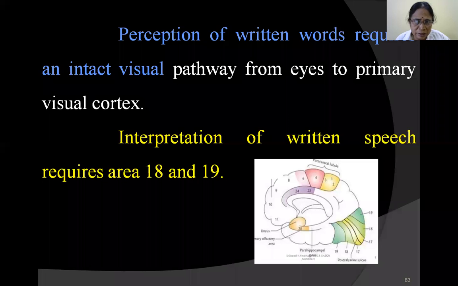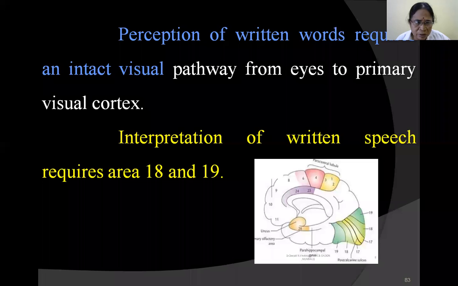Interpretation of this written speech requires Exner's area, number 10, and this also travels along 18. First we visualize with area 18 and area number 17. It goes to interpretation areas 18 and 19, then to the angular gyrus, area number 39, and from there to Wernicke's area, and the coordinated effect of Wernicke's area and angular gyrus.